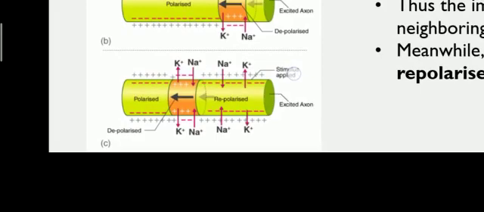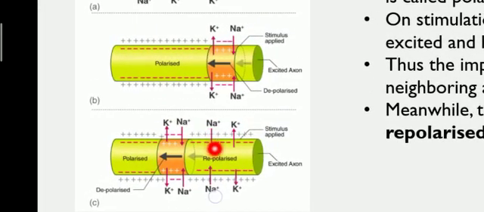Now what happens here is that the impulse is carried to the neighboring area. As it is carried to the neighboring area, this area again becomes impermeable. The membrane becomes impermeable to sodium ions, so sodium ions move outside of the axon membrane.